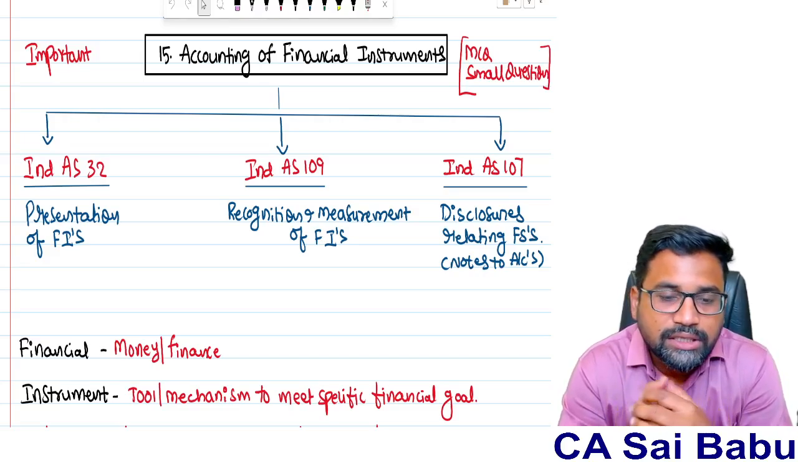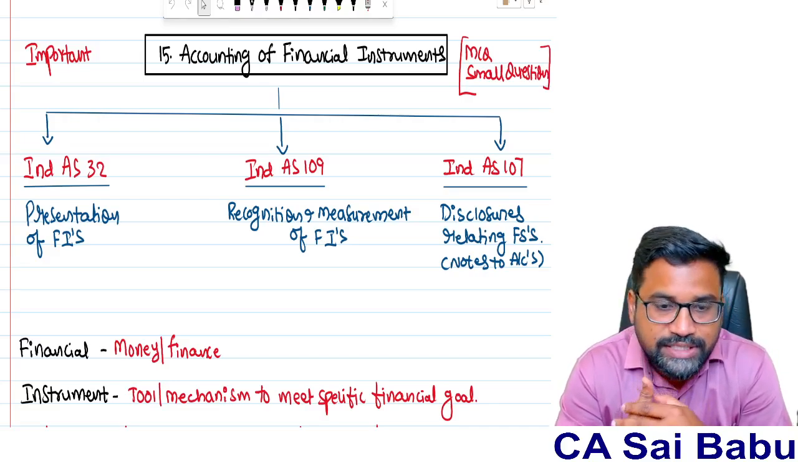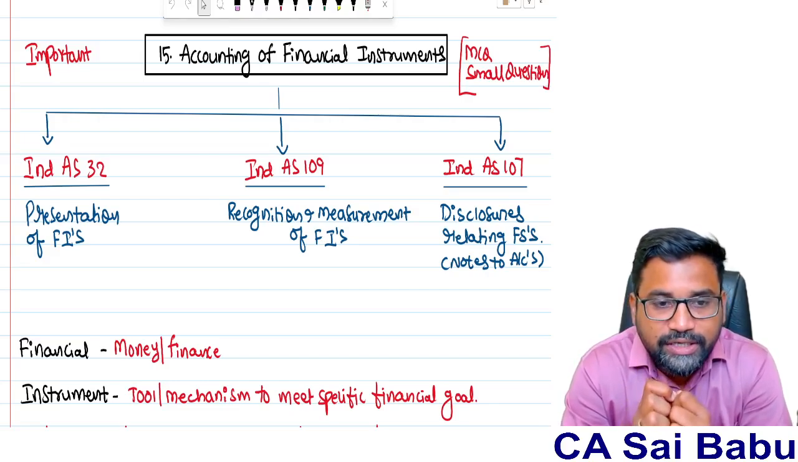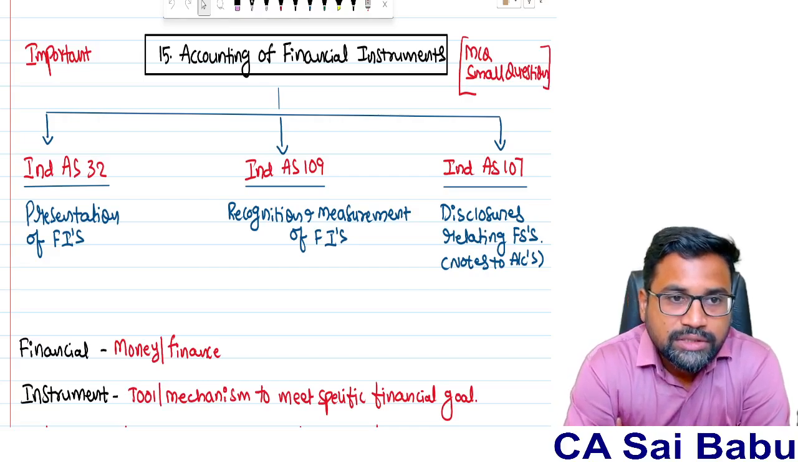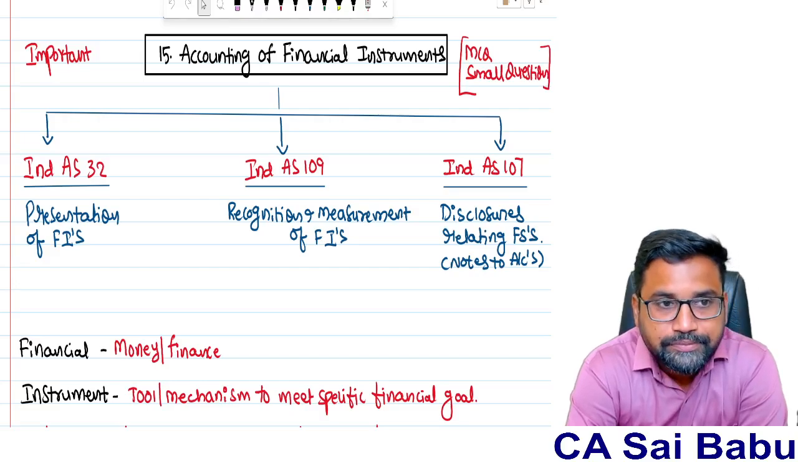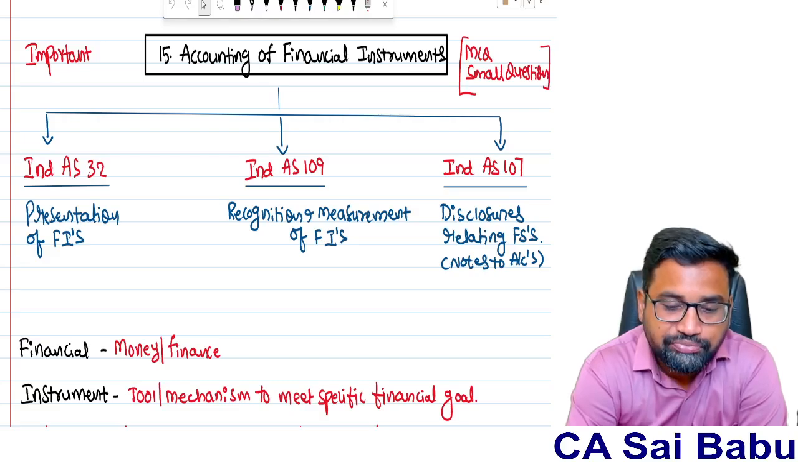Now in this session, we are going to revise the Accounting of Financial Instruments chapter. From an examination point of view, it is very important. Definitely you can get one question as well as one or two MCQs from this chapter. So let us start revising Accounting of Financial Instruments.